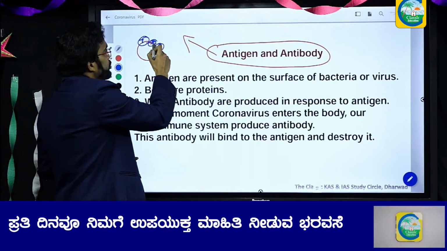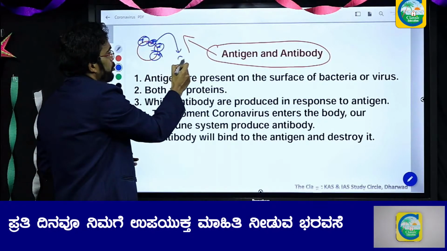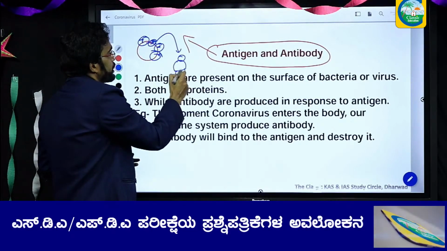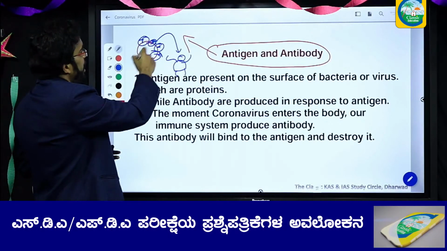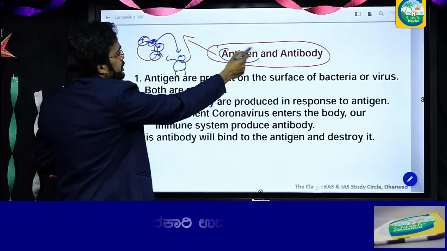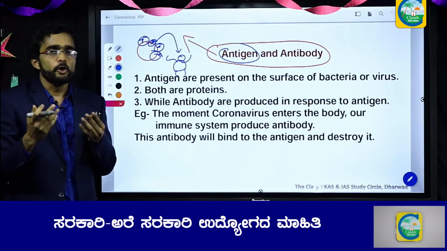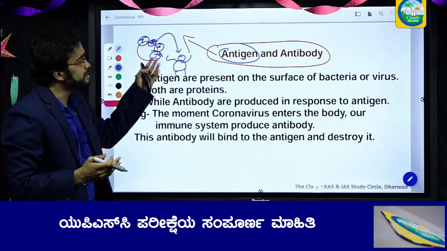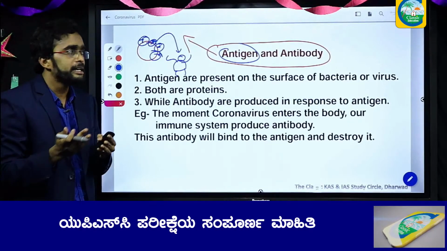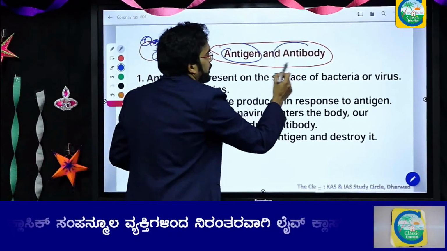When this virus, having this antigen, enters the body of a human being, the human immune system will detect this antigen and generate something known as antibody.